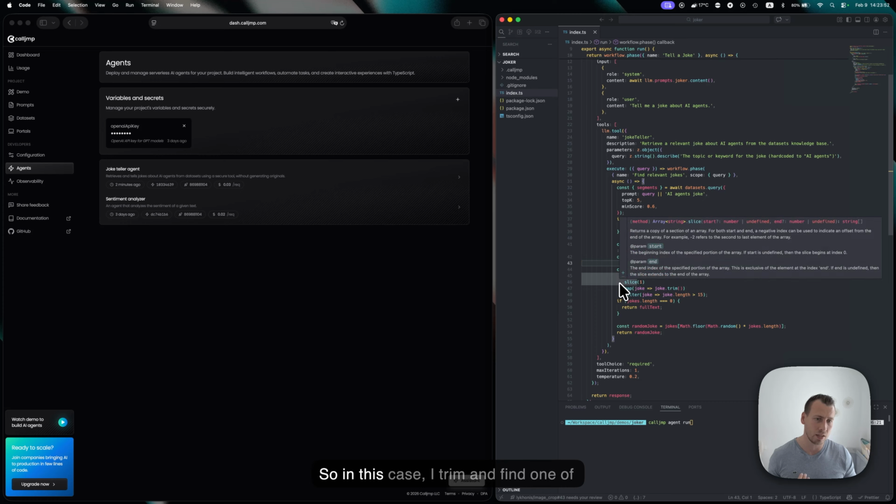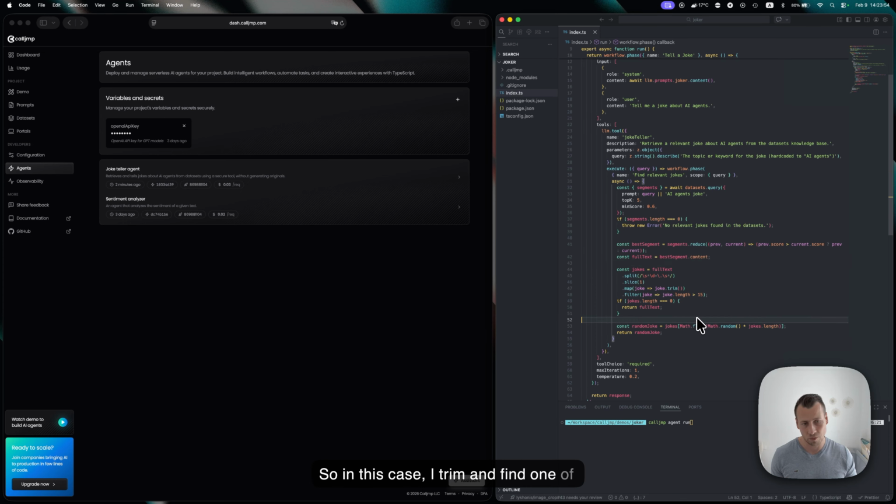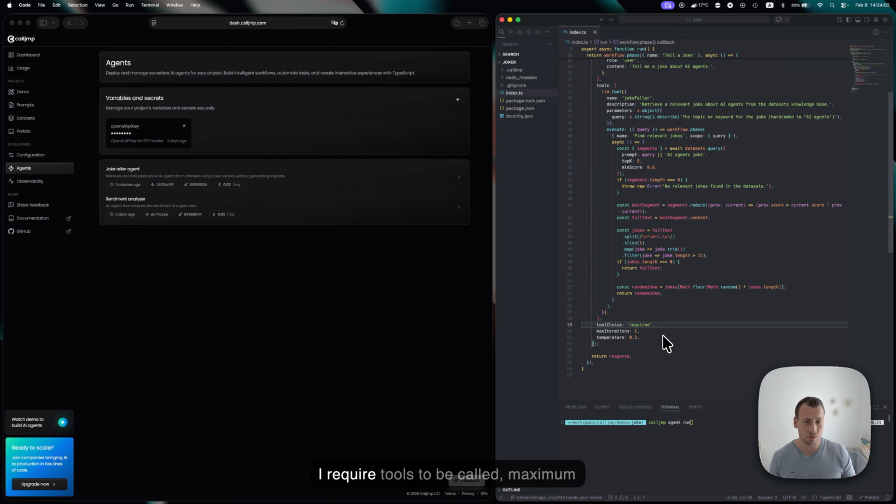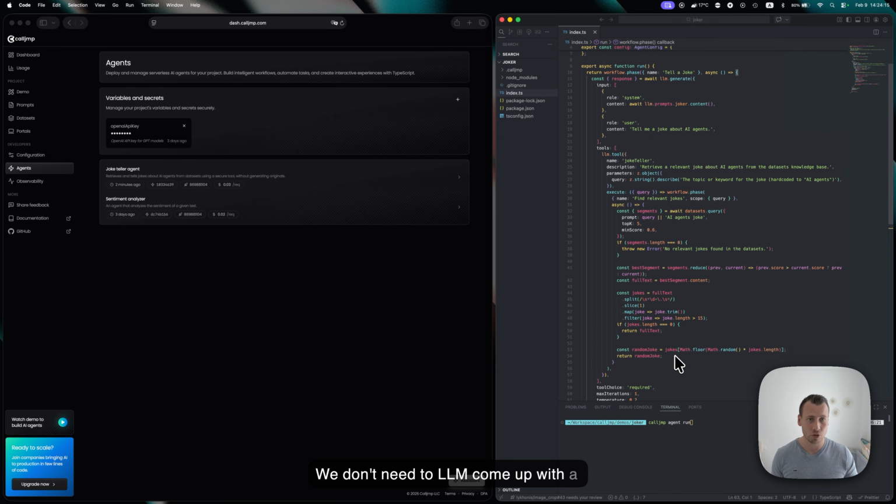So in this case, I trim and find one of the jokes on one page, and then randomly choose one as a final result. I require tools to be called, maximum iterations because there's nothing else to do, and just roughly more strict temperature here because we have a joke specifically. We don't need the LLM to come up with a joke.